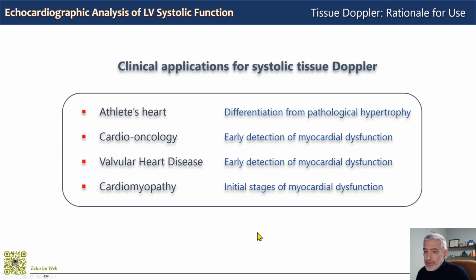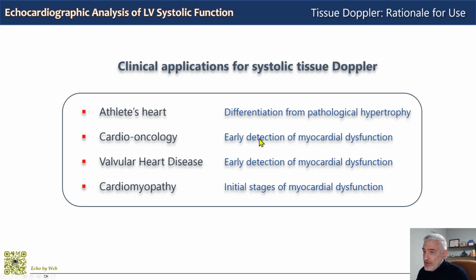So let's see what are the clinical applications today of systolic tissue Doppler imaging. They are basically the differentiation of physiologic from pathologic hypertrophy in the athlete's heart, or in young subjects which undergo training.